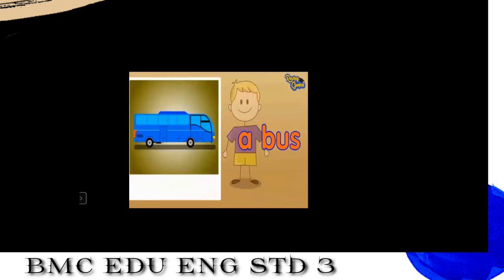Now see students, the A brother always comes before a consonant letter. It is always used with a consonant letter. So, a bus. See the bus, it is one bus only. So, a bus. Yes. Now see the next example. I told you a cow. Yes, singular cow. There is only one cow. We are talking about only one thing, one singular thing.